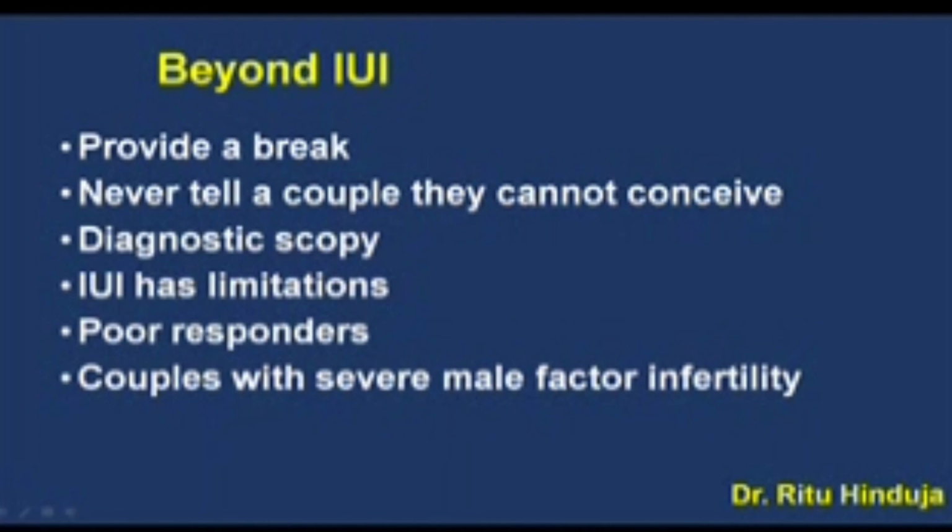If a diagnostic hysterolaparoscopy has not been done, then you can do one. Please explain to the couple that IUI has its own limitations and the success rate is only 5 to 15%. However, after 3 IUI cycles, the success rate falls further if the tubal patency was already tested for. Poor responders, women approaching 40, you should counsel for IVF sooner than later. Couples with severe male factor infertility should also be directed directly towards an ICSI cycle rather than attempting IUIs.